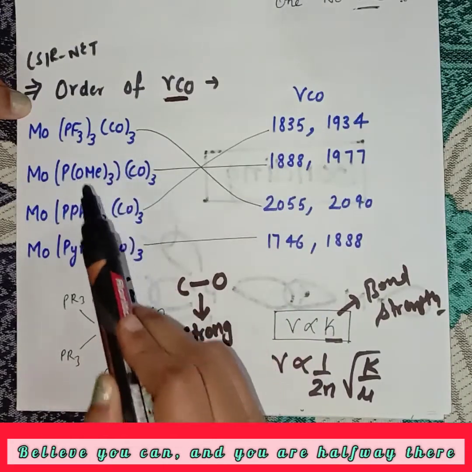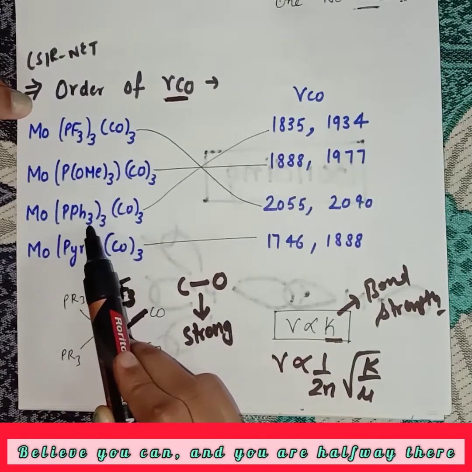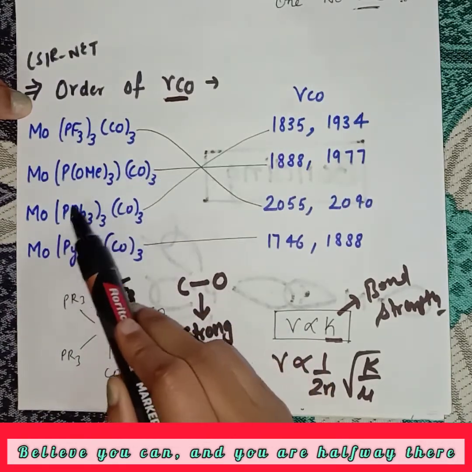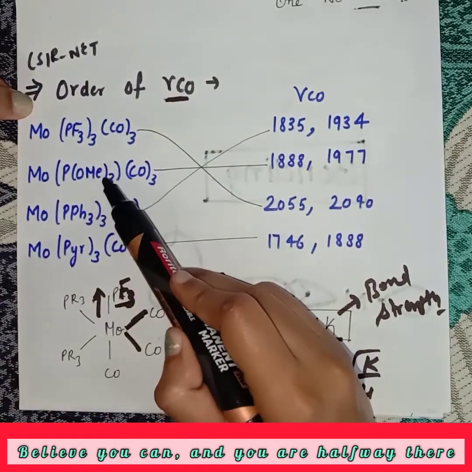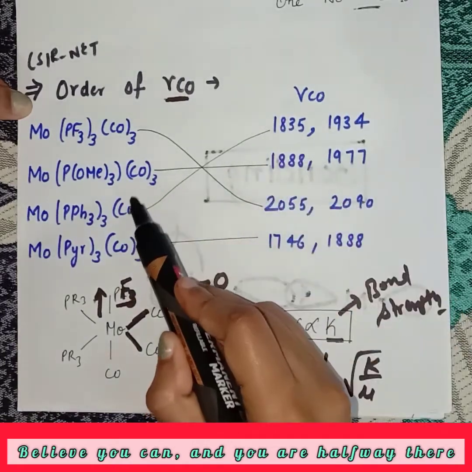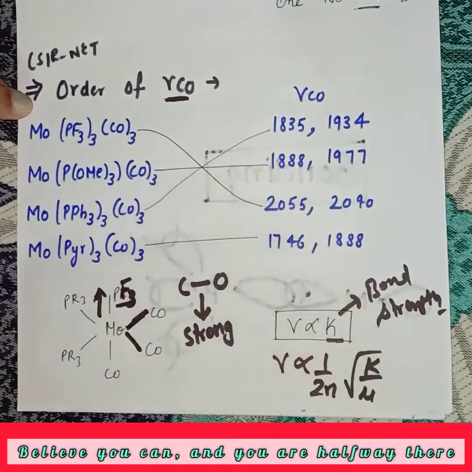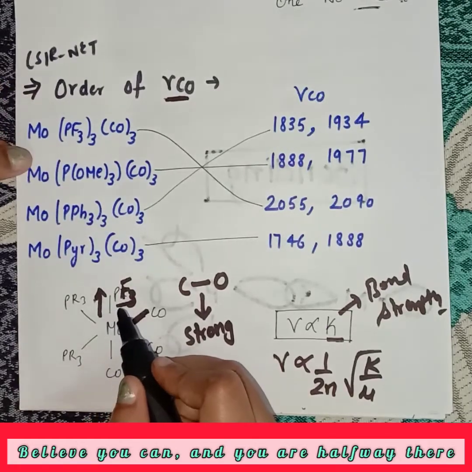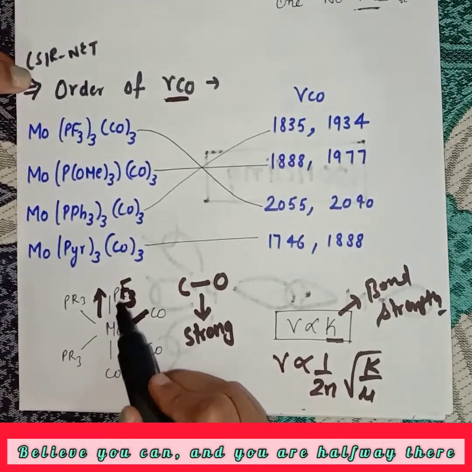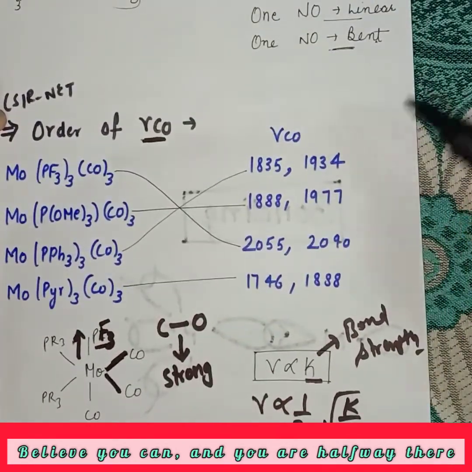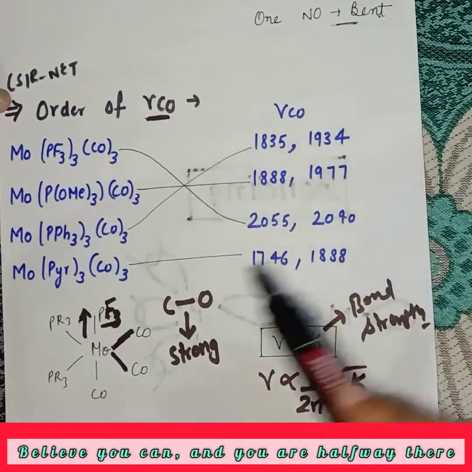And in other cases it is alkoxide, it is aryl group, and this is pyridine. So donor ability in PPh3 is higher than that of alkoxide. That's why stretching frequency is less in this case. And you will compare all these in this way, as I told you, that an electron releasing group decreases back bonding and an electron withdrawing group increases back bonding. So guys, you can do many very important questions with these tricks.